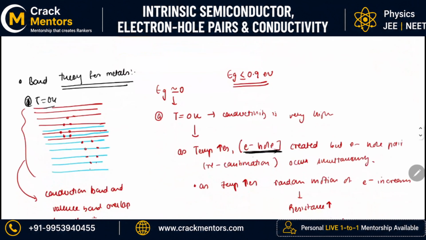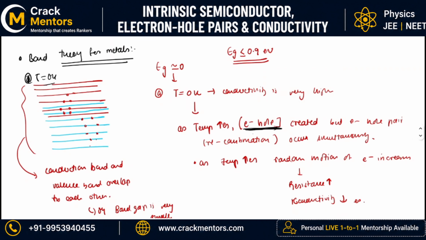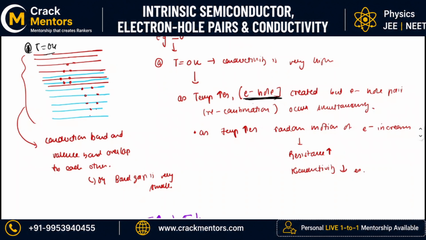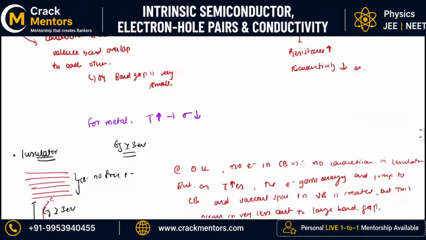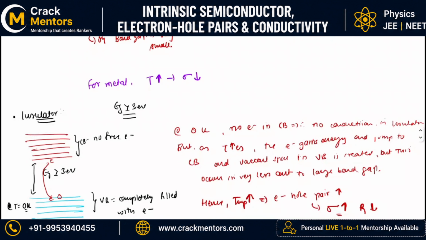Now if I talk about the band theory for metal, you will find that at 0 Kelvin the bands are overlapping, that means the conductor is having maximum conductivity there. The bonded electrons and the free electrons are all mixed together, due to which the conductivity is very high. As you increase the temperature, randomness of electrons will increase, therefore resistance will increase and the conductivity will decrease. So on increasing temperature for metal, the conductivity decreases.